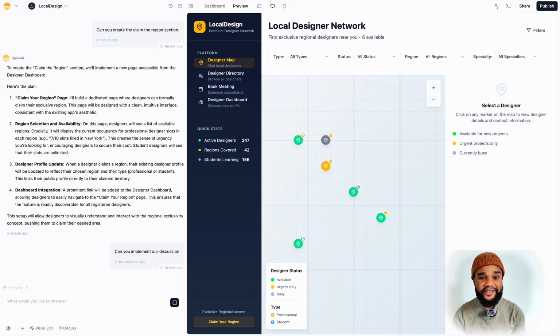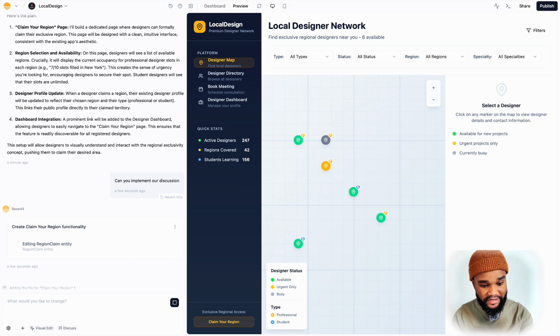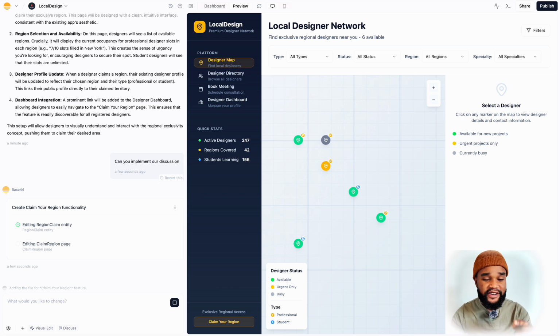So now it's thinking, and then it's going to start creating our claim your region, where I think what I've got in mind is they can enter the area, when they're available, and all this different information. Again, I can brainstorm ideas with it by going to discuss and think about how to make it more interesting and more user friendly. So it's creating it now.